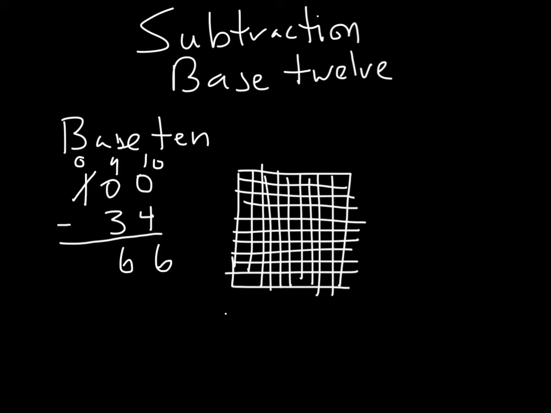But what are we doing here? What does this borrowing mean? Well, what we're doing is we're breaking up the 100 that we borrow into the correct amount of things. So we're taking our 100 and we're splitting it up. Instead of having 100, we're going to break it up into 9 of these 10 pieces.